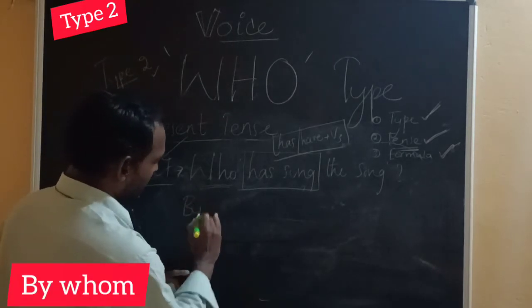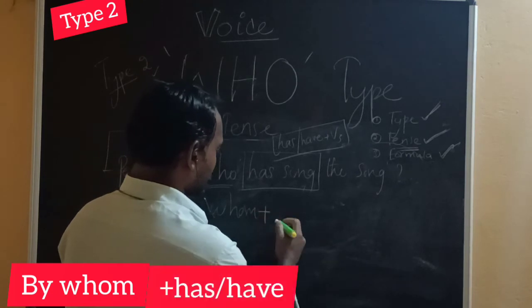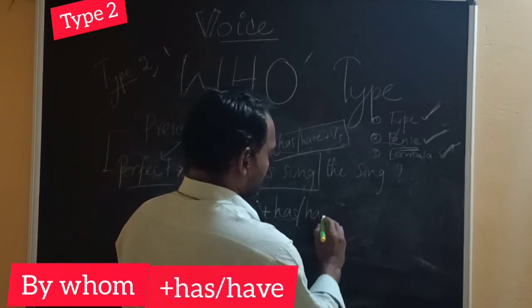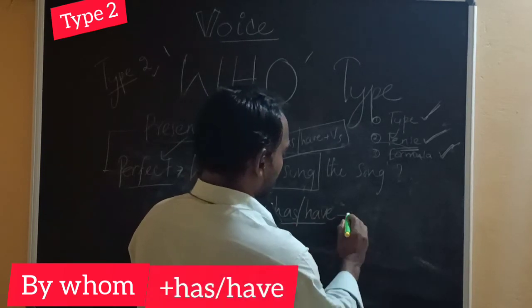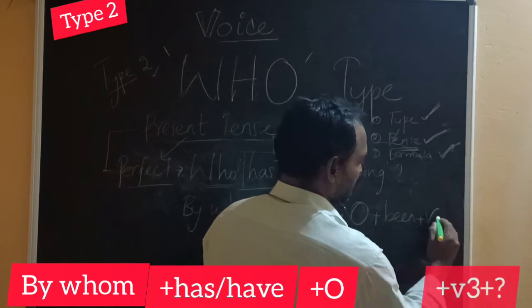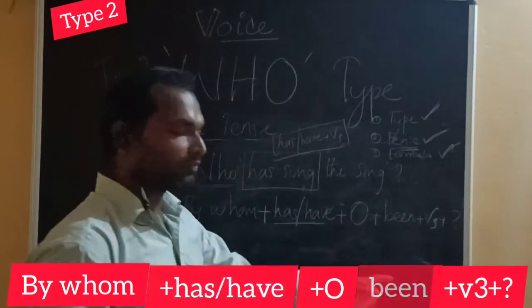So by whom plus has or have plus object plus been plus verb 3. So always verb 3.